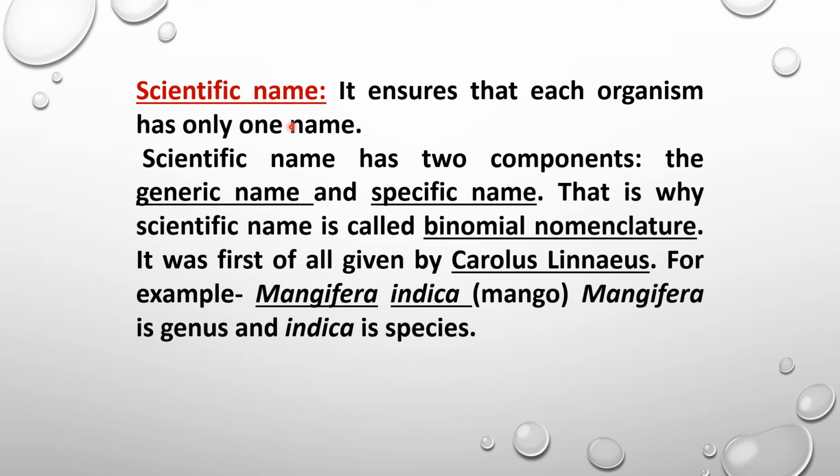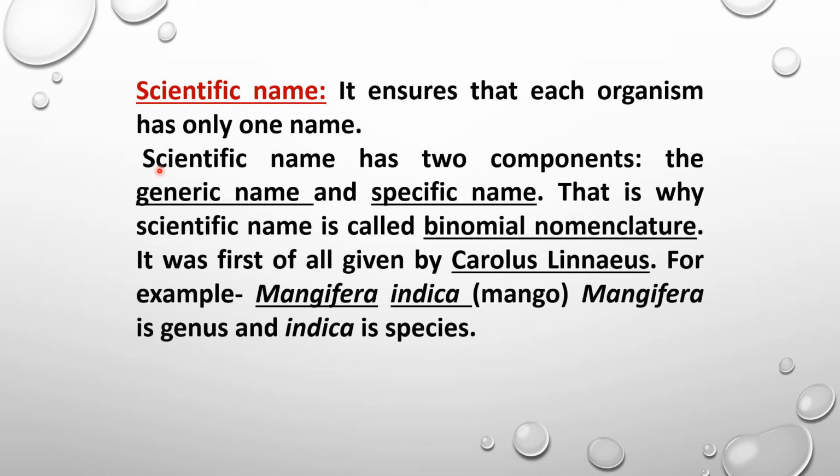So for nomenclature and providing them a unique name, we use a term which is called the scientific name. That scientific name ensures that each organism has only one name, and by that one name it is very well known in each and every part of the world. When that scientific name is used for any plant, it is called the botanical name, and when it is provided to any of the animals, it is called the zoological name.